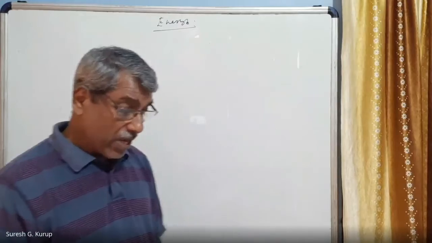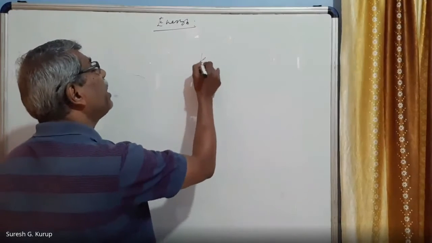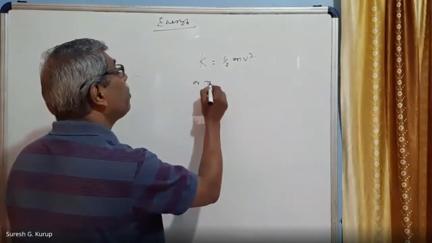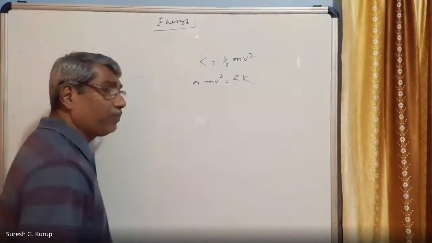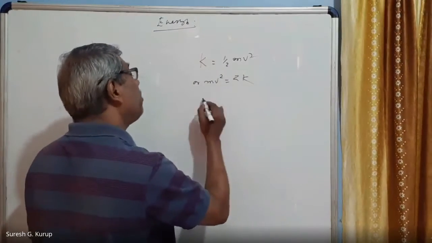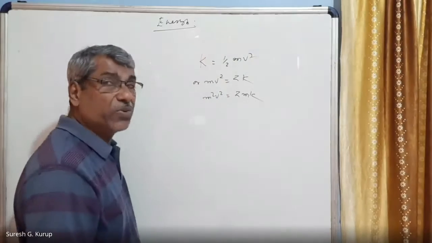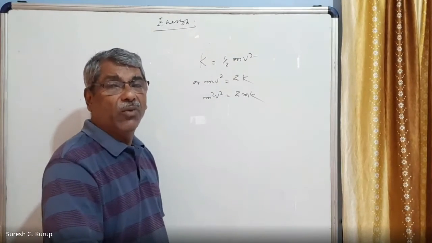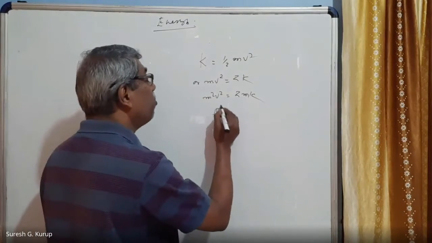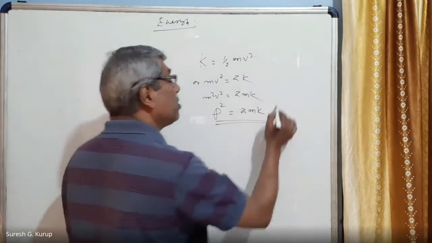Right? Then the relation between kinetic energy and momentum, it is a very important relation I'm going to make now. We know that kinetic energy K is equal to half mv square, right? Or mv square is equal to 2K, we can write. So by multiplying both sides by m, we will get m square v square is equal to 2mK. But m into v is equal to p. Therefore, m square v square is equal to p square. P square means momentum square. p square is equal to 2mK, we can write. Right?